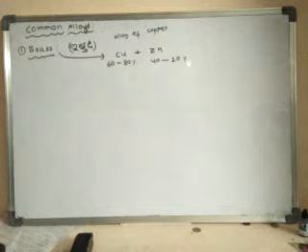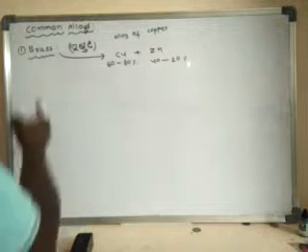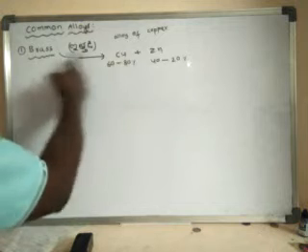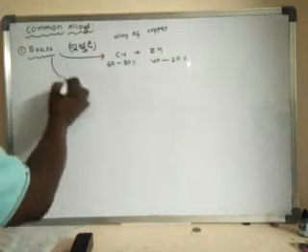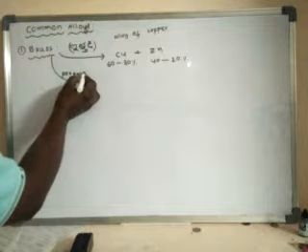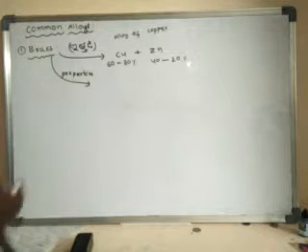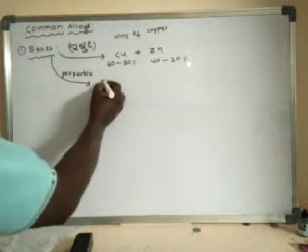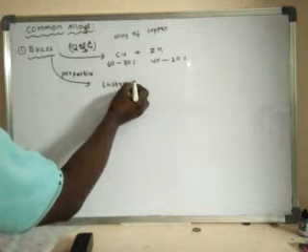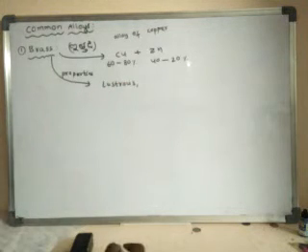Okay. So this is the composition of brass. And if you see the properties of brass, it is lustrous. What is lustrous? Lustrous means having a shining surface.